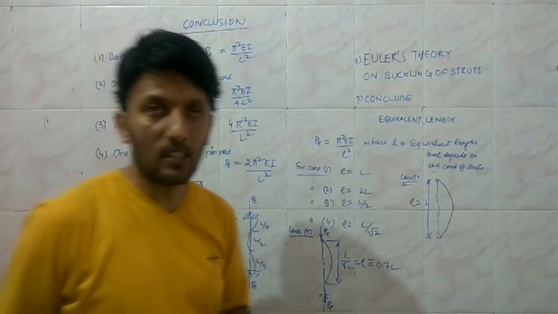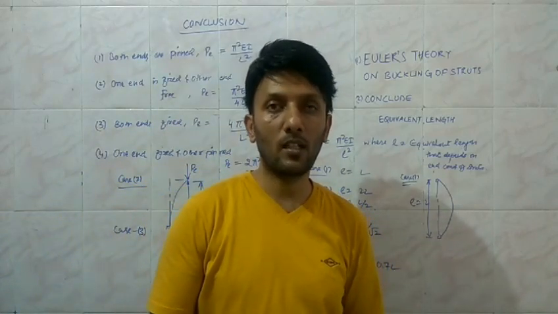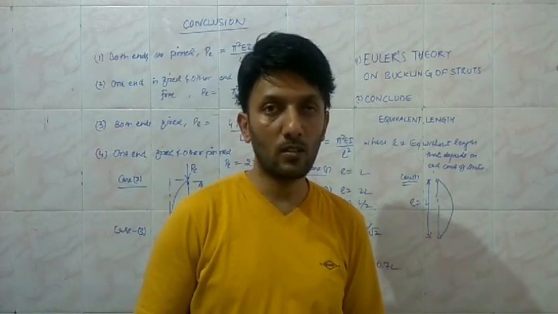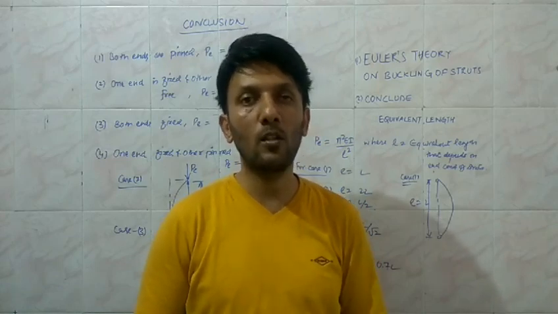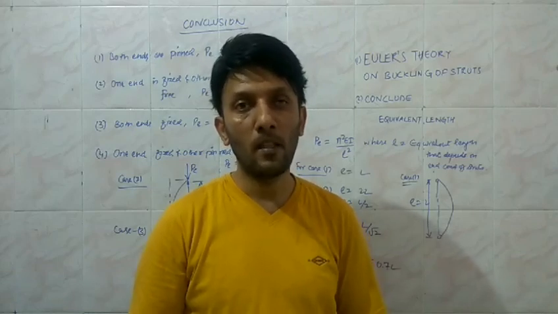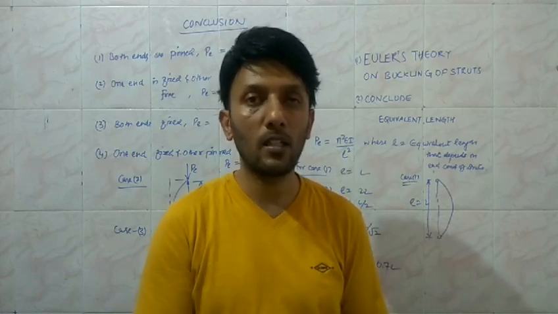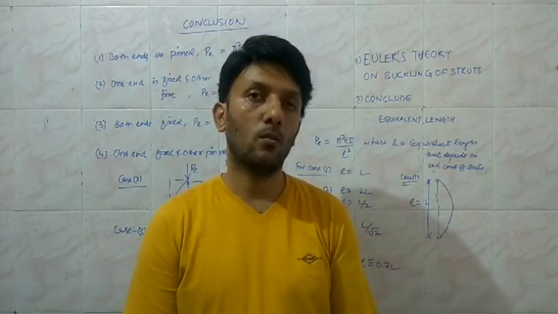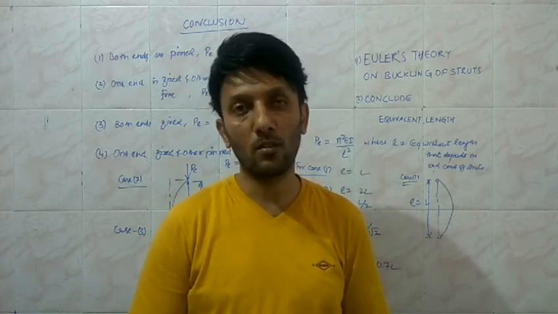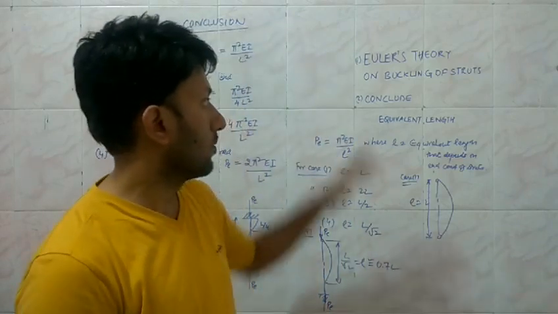As we considered in the beginning, we identified the different modes of buckling for the pinned end, and we considered the fundamental mode as the mode which corresponds to the minimum value of the critical load, and the subsequent modes of buckling correspond to non-equilibrium, or rather unstable equilibrium conditions. That is what is to be avoided in the case of columns or cylindrical columns, which are the struts.